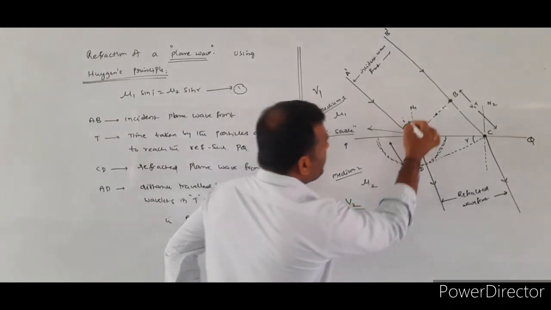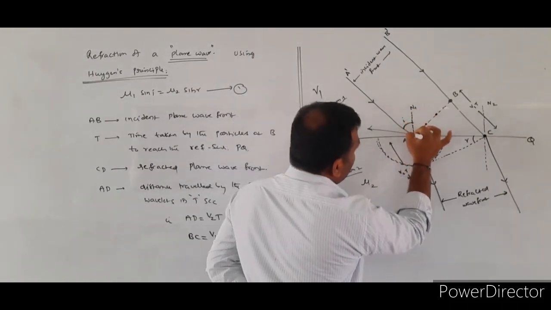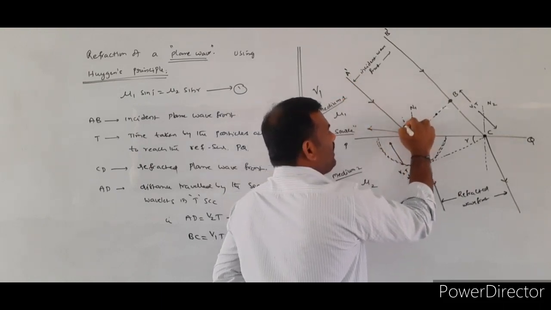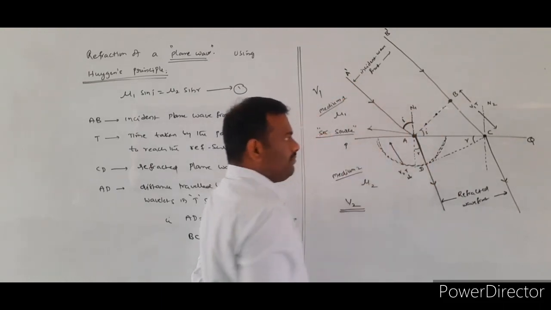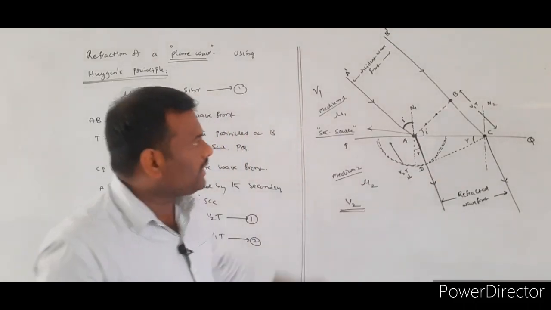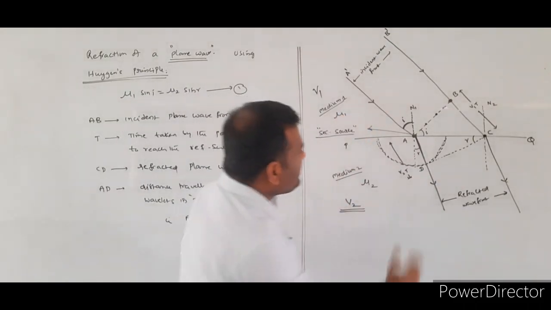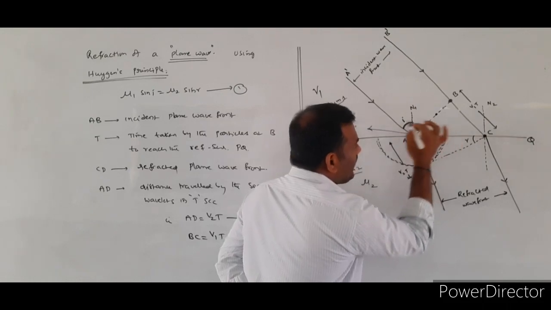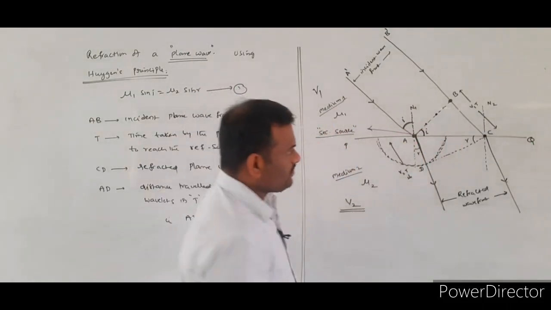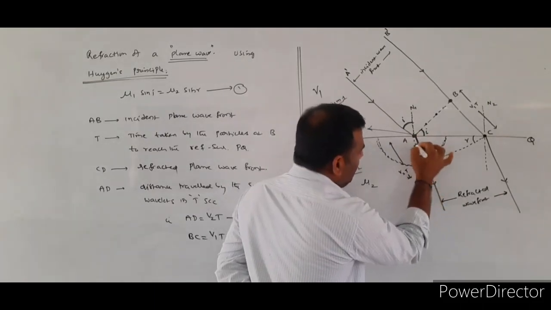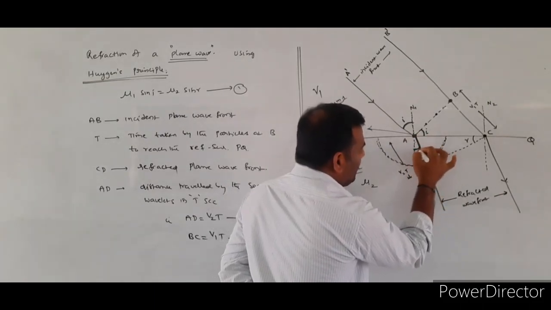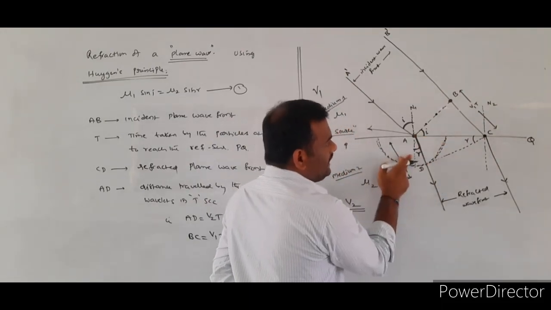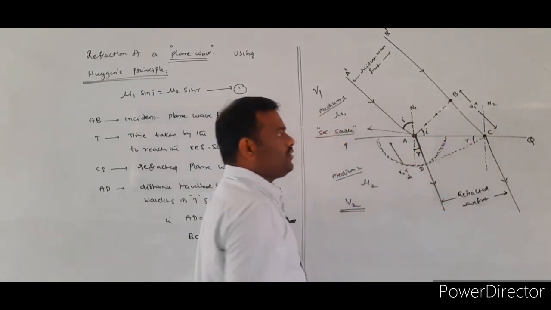Now, look at the diagram. This is the normal. This is the incident light ray. This incident light ray will be making an angle I with respect to the normal. So I will be indicating the angle of incidence. This angle is also equal to I. Next, this is the refracted light ray. This refracted light ray will be making an angle of refraction R with respect to this normal. If this angle is equal to R, this angle at C is also equal to R.